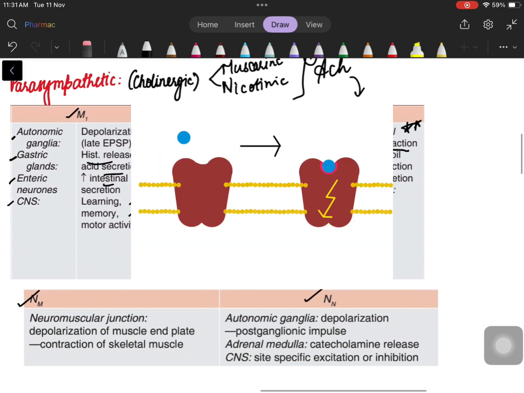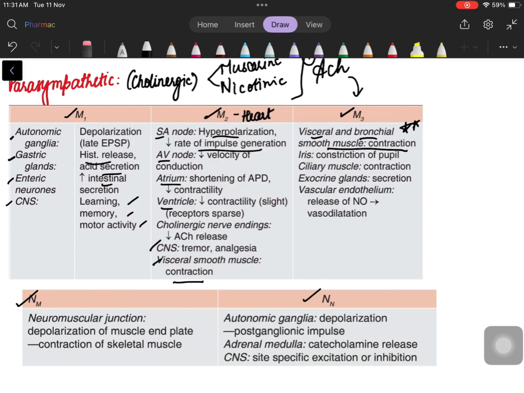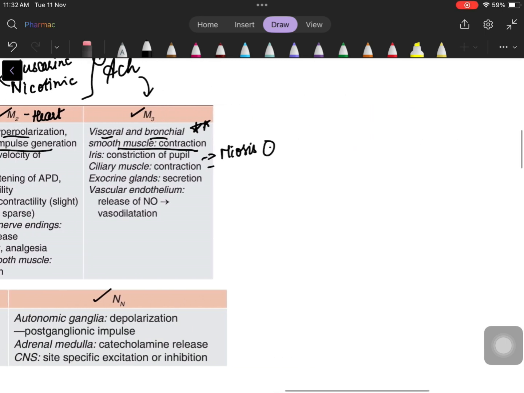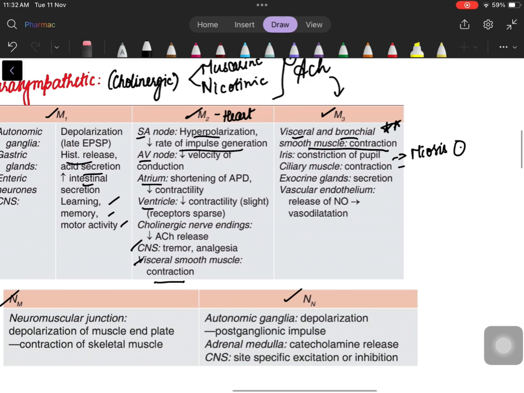Remember, these are the receptors. You understand receptor, right? It's a protein which binds to a certain molecule and brings about a certain response. So M3 binds to acetylcholine and causes bronchoconstriction. Iris and ciliary muscle causes constriction of pupil, which we call miosis or meiosis. What is the opposite of this? Mydriasis, which is dilation of pupil. So meiosis and mydriasis, acetylcholine or the parasympathetic nervous system causes constriction of pupil.